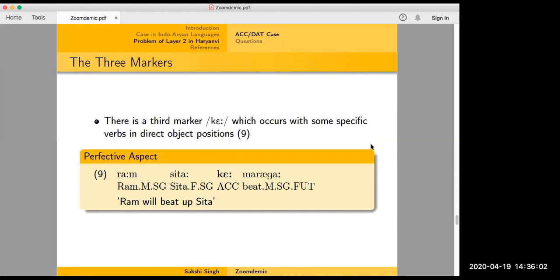This is a very verb-specific marker, so it appears only with certain verbs. So okay, this should say future. I don't know why it says perfective aspect here, but Ram Sita ke marega. So when you mean marega as beat, not as kill, you will have to use the ke marker. Otherwise, when you say Ram Sita ne marega, it would mean to kill. So with beat, you can only have the ke marker. So this is very verb specific.